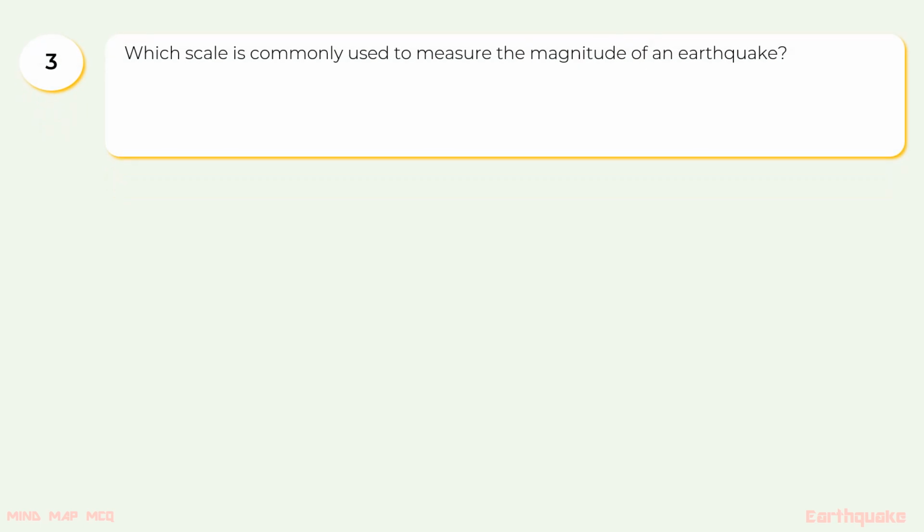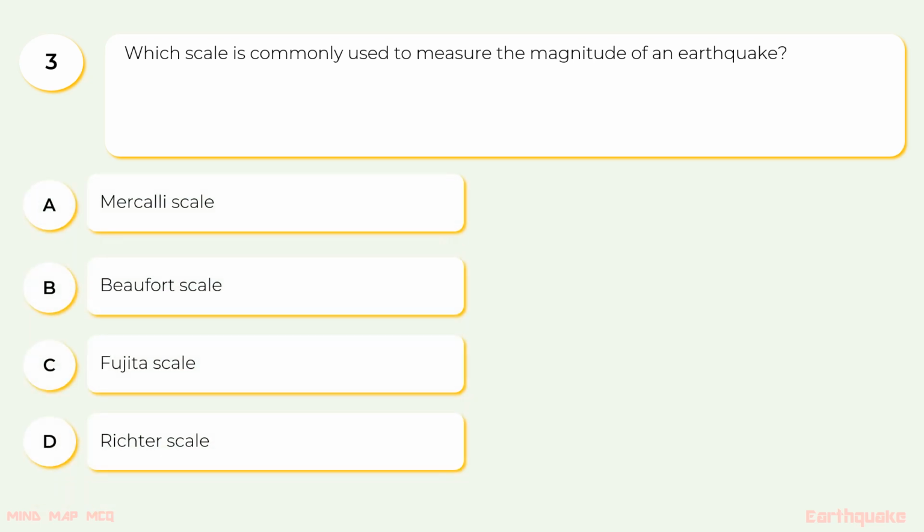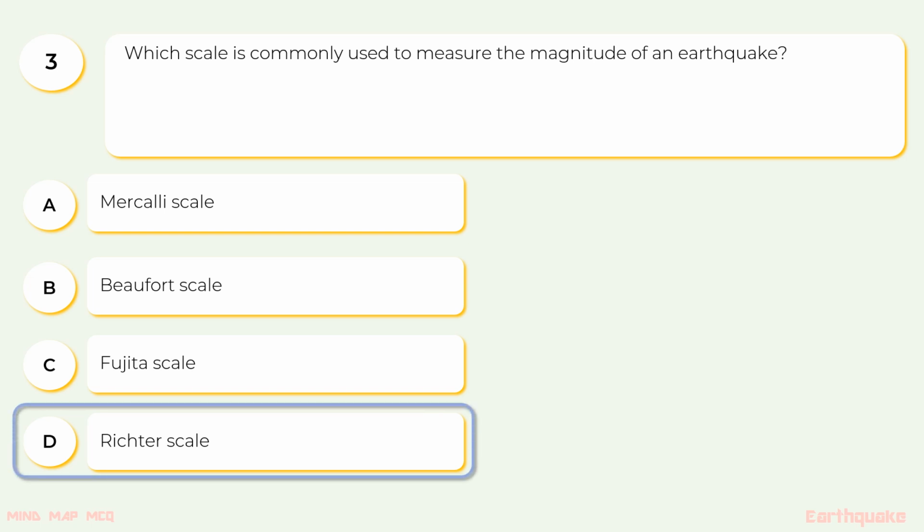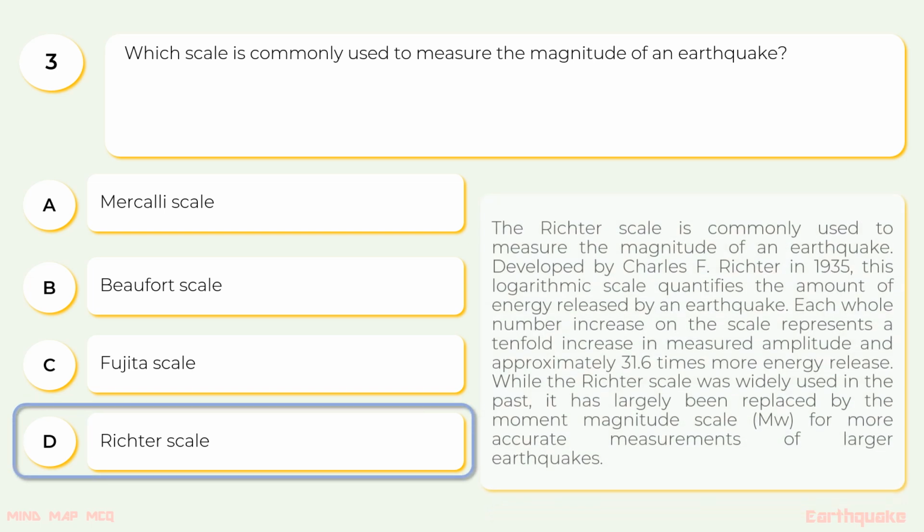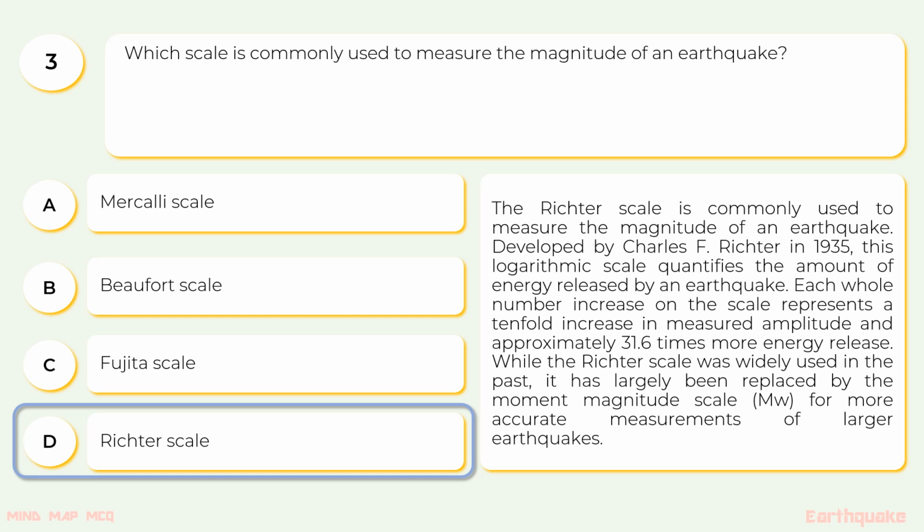3. Which scale is commonly used to measure the magnitude of an earthquake? The options are A. Mercalli scale, B. Beaufort scale, C. Fujita scale, D. Richter scale. The correct option is D. Richter scale. The Richter scale is commonly used to measure the magnitude of an earthquake.